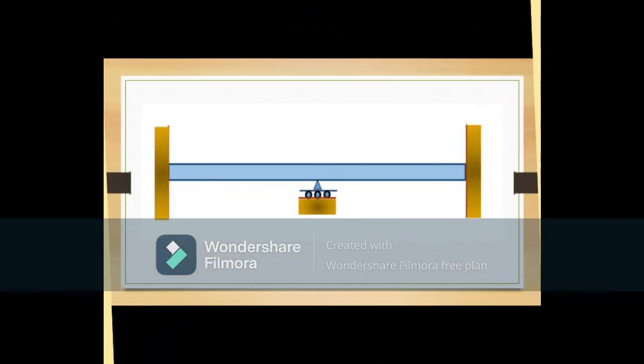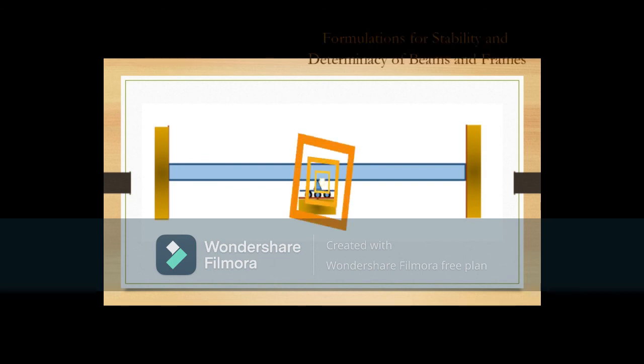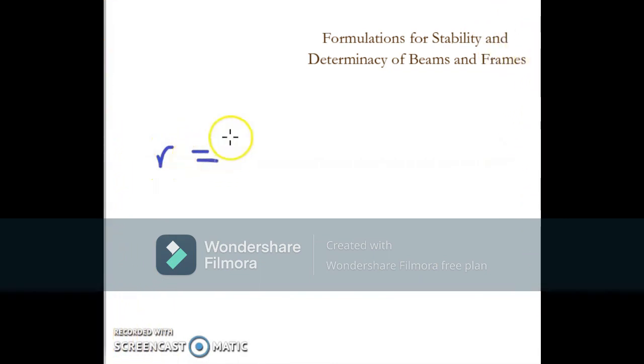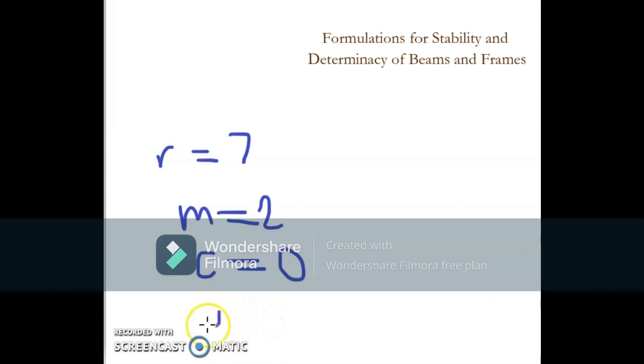Since na-discuss na natin yung formula, we will now proceed sa practice problem. So in this problem, we will classify the beams shown as stable, determinate, or indeterminate at hahanapin din natin yung degree of indeterminacy. So, yung gagamitin nating equation ay R is equal to 7, M is equal to 2, C is equal to 0, and J is equal to 3.